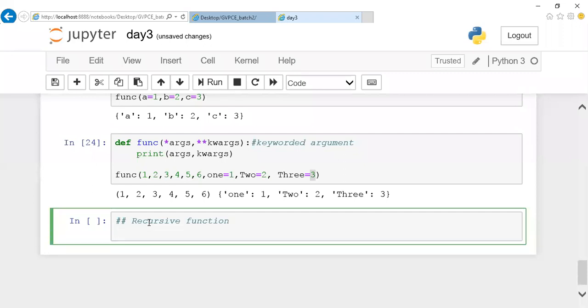A repetitive function, or a function that calls itself, is called a recursive function. So what is the use of it? When you people ask me, I say don't use recursive functions, but you should have knowledge about them. The reason is a recursive function makes use of your stack memory and it causes time complexity problems in your program.